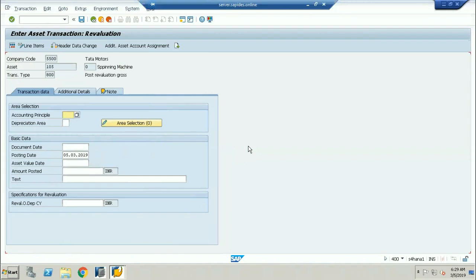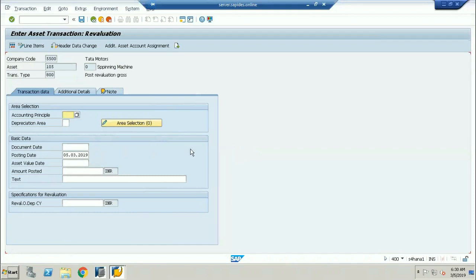But later, if you want to post only to a particular accounting principle, say after 1 or 2 years you want to increase the amount of the asset only for local GAAP or only for US GAAP, then we have to use this transaction code for the revaluation of that asset. Let's say we only post to IFRS, where we reevaluate to a higher value. That posting will not be posted in OL, right? Because OL is the leading ledger.